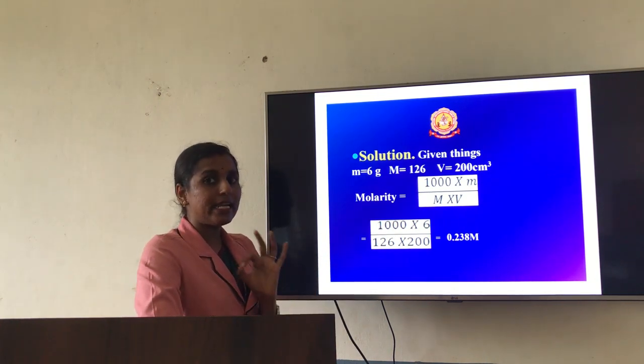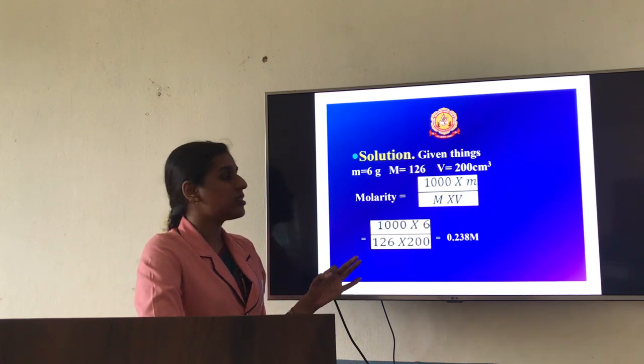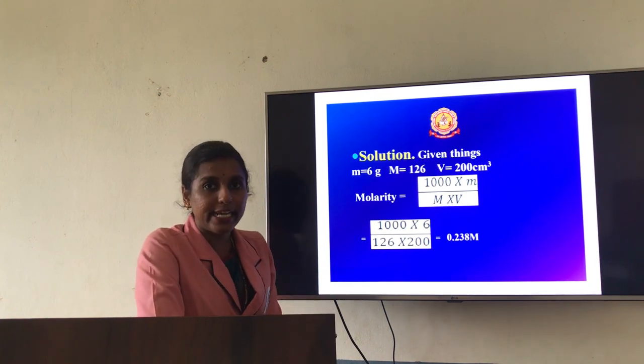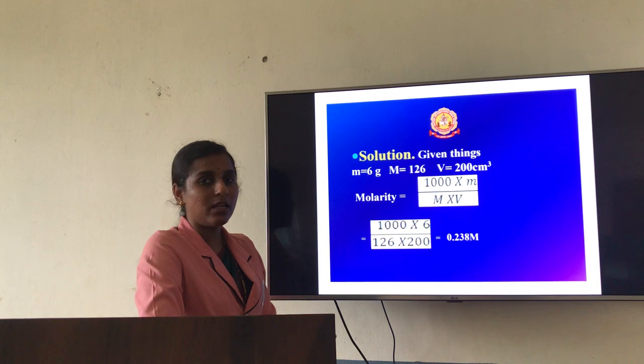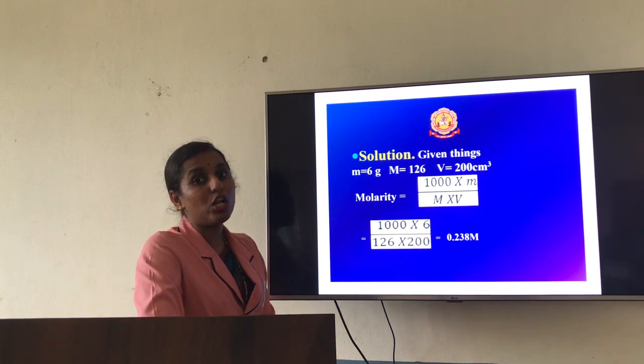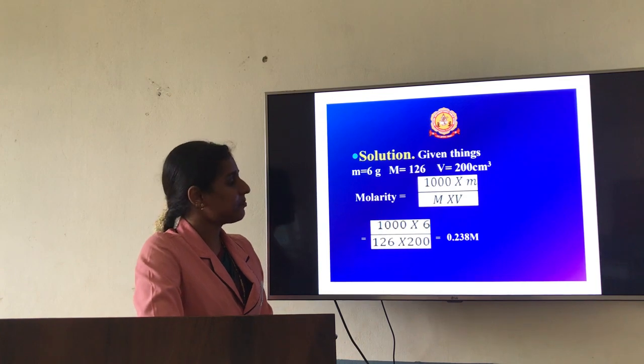Remember, molarity is different, molality is different. When you go to higher classes, you will learn about molality too, but you should be thorough with molarity. Molarity goes with the volume of the solution in terms of dm cube or liter.